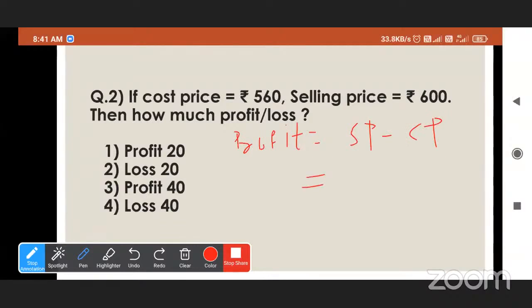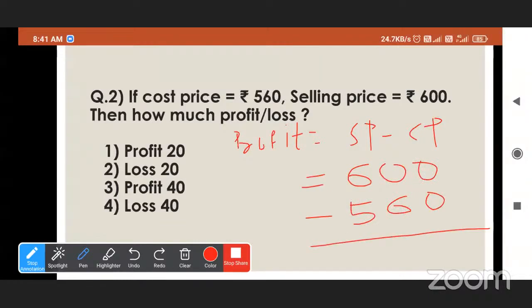To get profit, we have to subtract cost price from selling price.